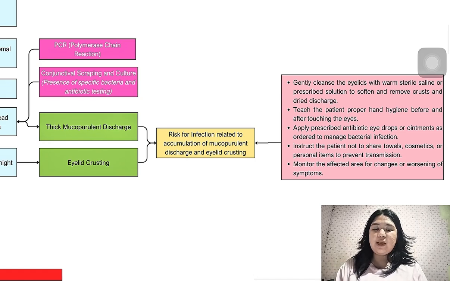These purulent exudates can be diagnosed by using PCR, or polymerase chain reaction, and conjunctival scraping and culture to check for the presence or type of bacteria, for antibiotic testing or for testing any resistance.